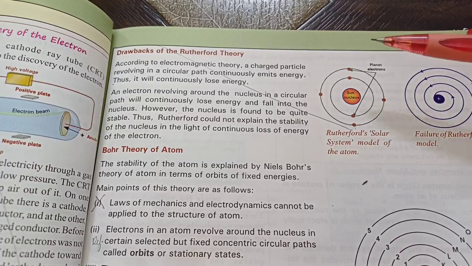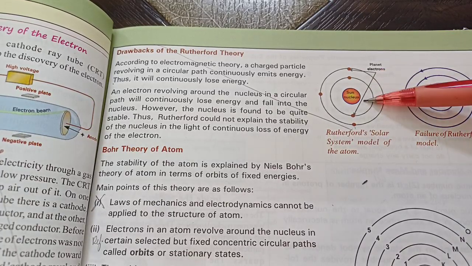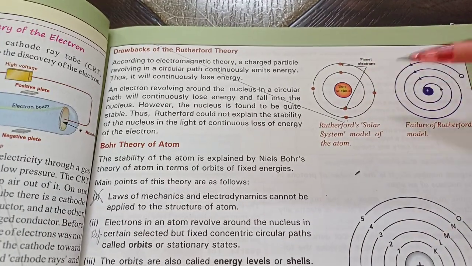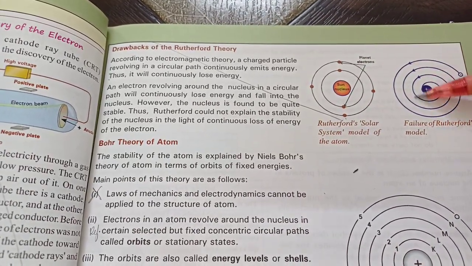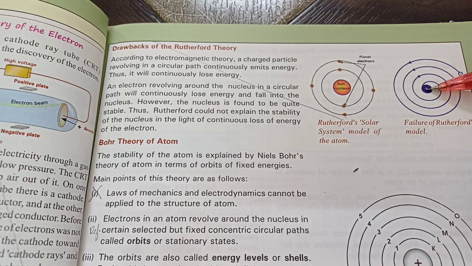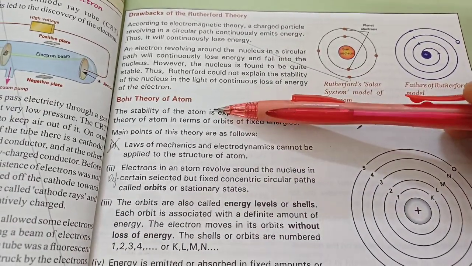As I told you that the solar system model given by Rutherford had some problems, due to which Niels Bohr had to refine the theory. The problem with the model was that the electron should spiral into the nucleus and fall into it because of the opposite charges attracting each other. But then Bohr's theory was developed, which is the modern and currently accepted theory.